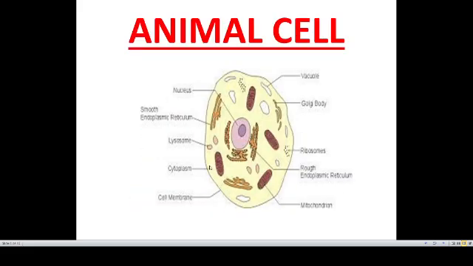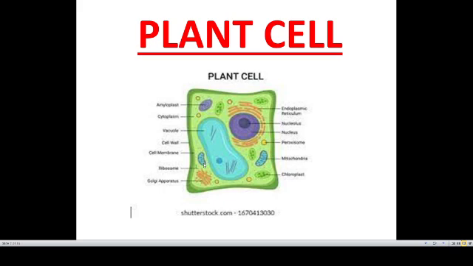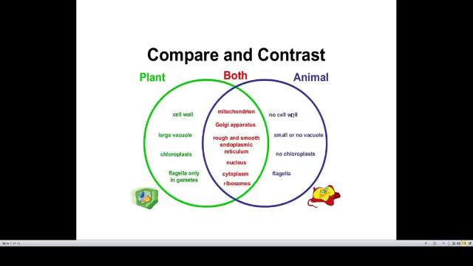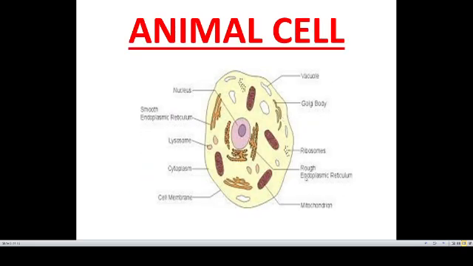Endoplasmic reticulum is present in both plant cell as well as animal cell. You can see over here endoplasmic reticulum in plant cell and in animal cell. There are two types of endoplasmic reticulum: smooth endoplasmic reticulum and rough endoplasmic reticulum. Endoplasmic reticulum is a continuous membrane sheet that forms a series of sacs in the cytoplasm. Now, smooth endoplasmic reticulum plays an important role in synthesis of phospholipids and cholesterol, whereas rough endoplasmic reticulum is used for synthesis of proteins and glycoproteins.